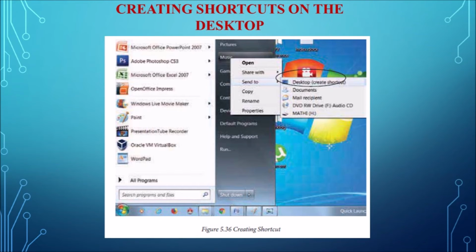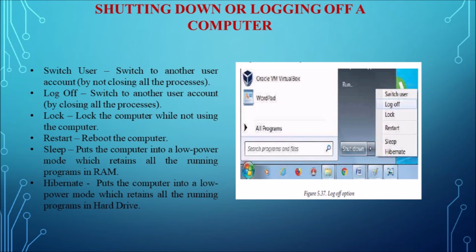And the last topic of the Windows operating system is shutting down or logging off the computer. After closing all the applications, the user can either log off the computer or shut down the computer. To log off or shut down the computer, first we have to select the start button. In the start menu, you can see the shutdown button and also a right-headed arrow which contains various options.